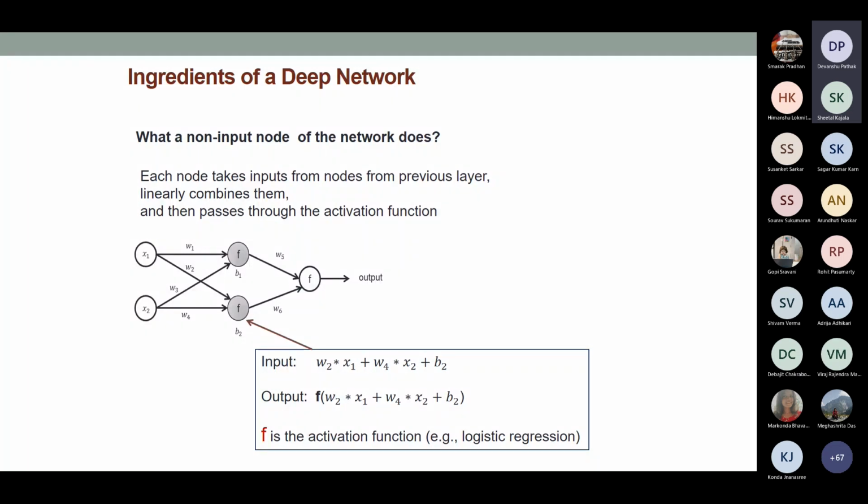The neuron in this case, which I pointed out using the arrow, is nothing but a straight line. The activation function f of that is going to tell whether the particular point is on the left side or the right side of the thing that you have seen in the last lecture. That is the kind of thing that we do, and basically you go on and on. The computation is the same. If you add more layers in the network, you simply proceed in a similar way: input, output, and so on and so forth.